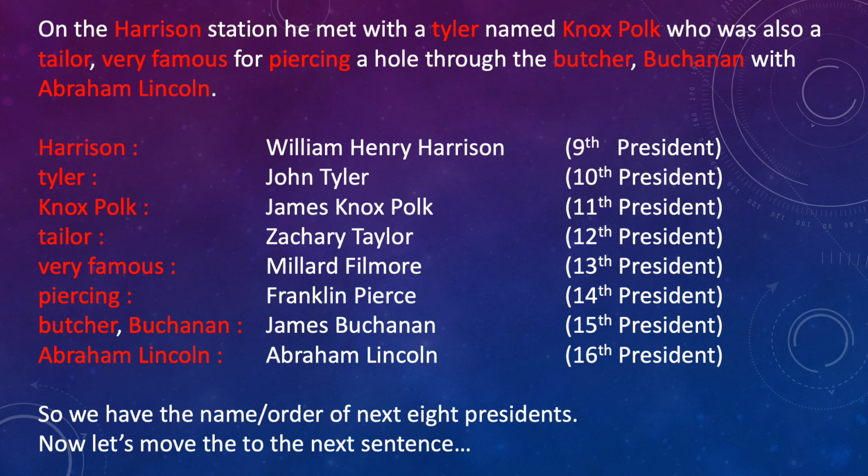On the Harrison station, he met with a tailor named Knox Polk, who was also a tailor, very famous for piercing a hole through the butcher with Abraham Lincoln. So the words of interest here are Harrison, Tyler, Knox Polk, Taylor, very famous, piercing, Butcher Buchanan, Abraham Lincoln. And the names of the corresponding presidents are William Henry Harrison, John Tyler, James Knox Polk, Zachary Taylor, Millard Fillmore, Franklin Pierce, James Buchanan, Abraham Lincoln.